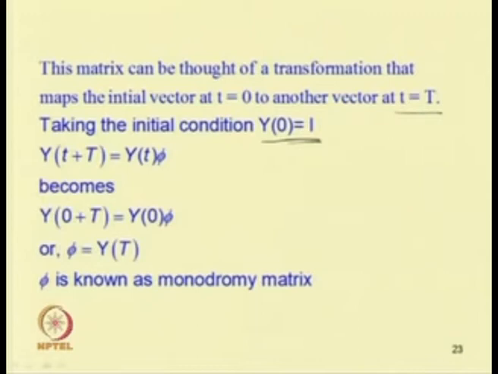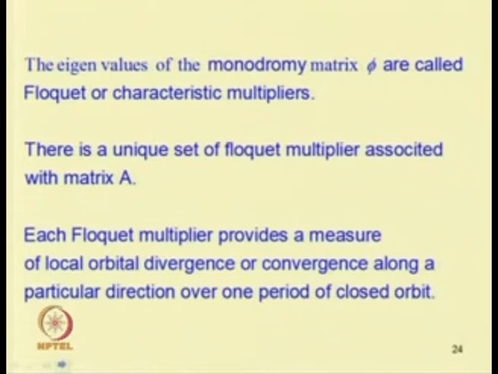So, we can write this phi equal to y(T). One can obtain this phi, that is the monodromy matrix, by finding the solution at time equal to capital T. Later we can see that the eigenvalues of this monodromy matrix phi are called the Floquet or characteristic multipliers. So, there is a unique set of Floquet multipliers associated with this matrix A, and each Floquet multiplier provides a measure of local orbital divergence or convergence along a particular direction over one period of the closed orbit.